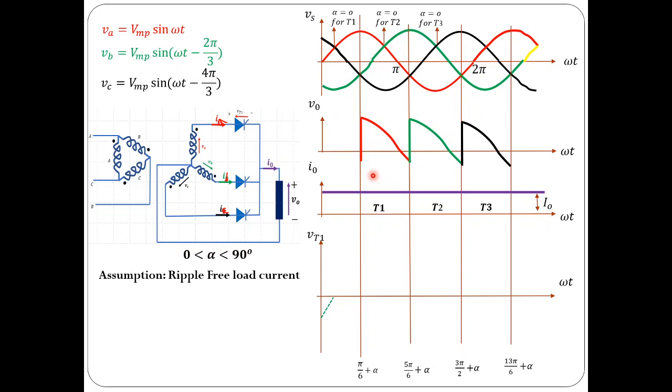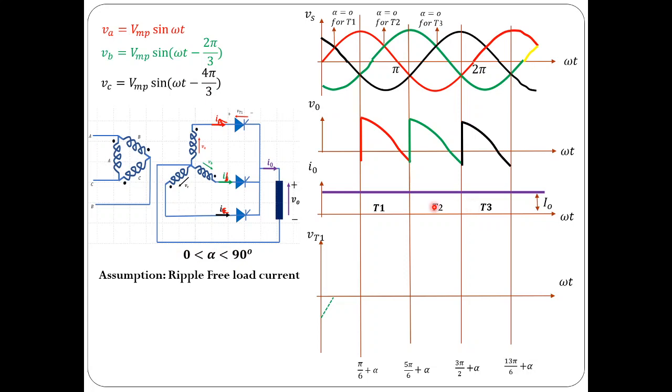So if somebody wants to find the average value or RMS value of the output voltage, it is sufficient to find the mathematical expression for the output voltage for this 2π/3 radians only, because it is periodic and repeats for every 2π/3 radians. Then find the average and RMS value of the output voltage. Anyway, the output current is ripple free, so the average current is the same as the RMS value of the output current.